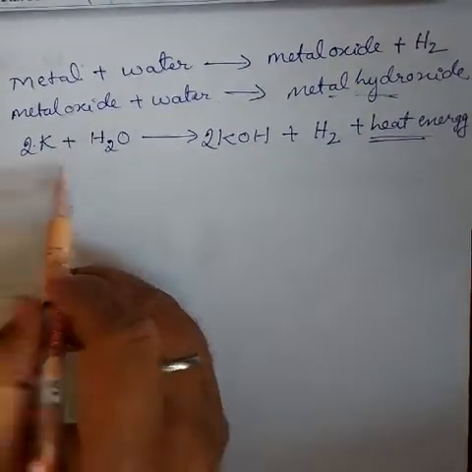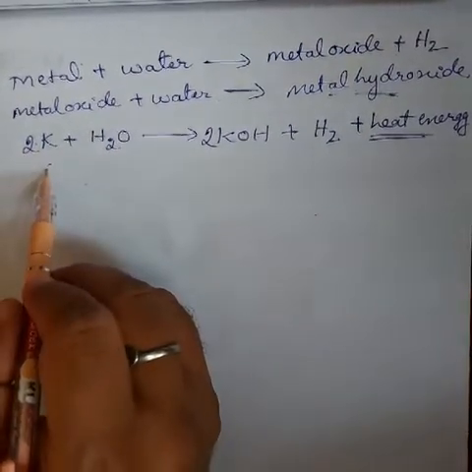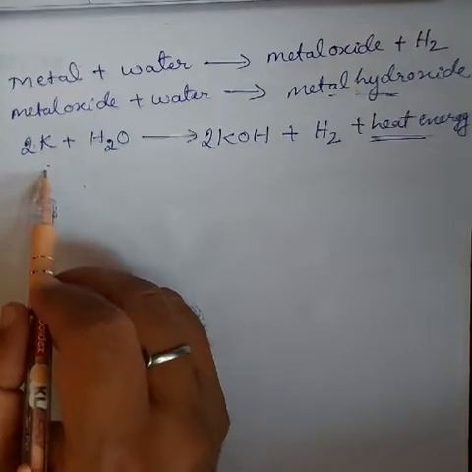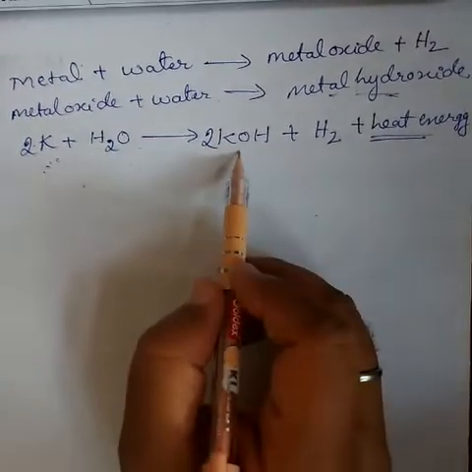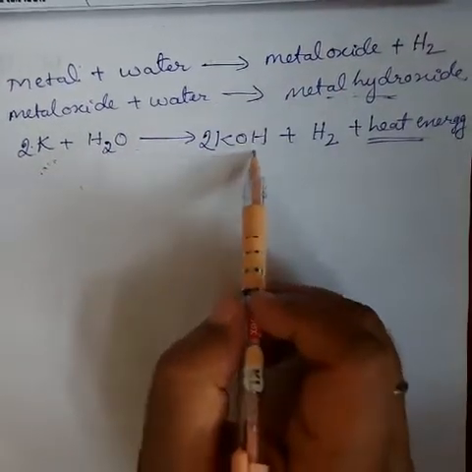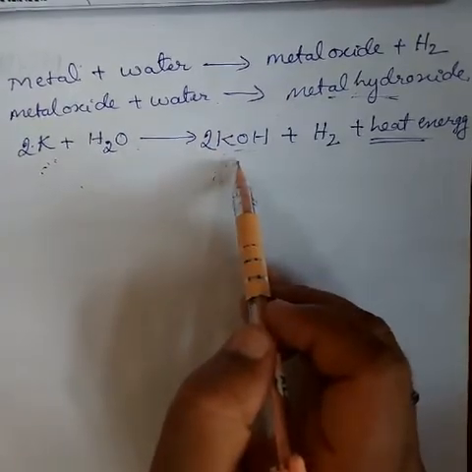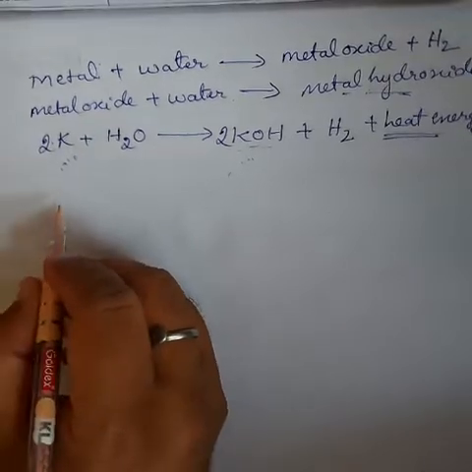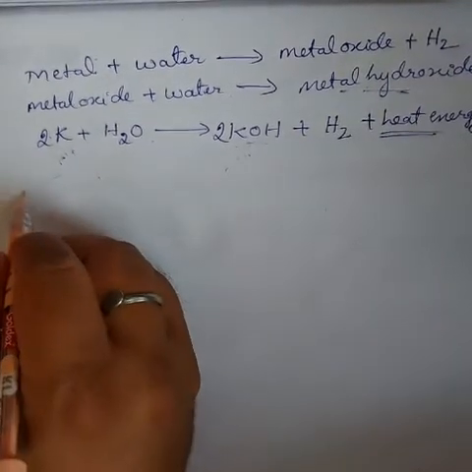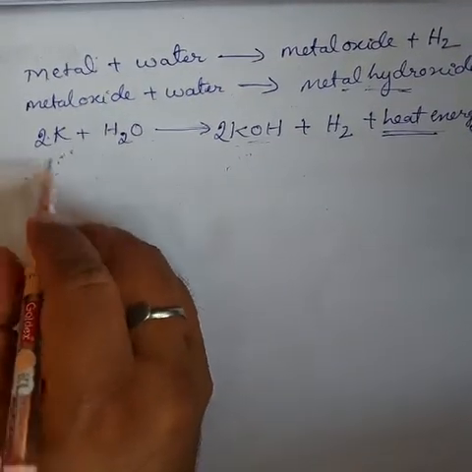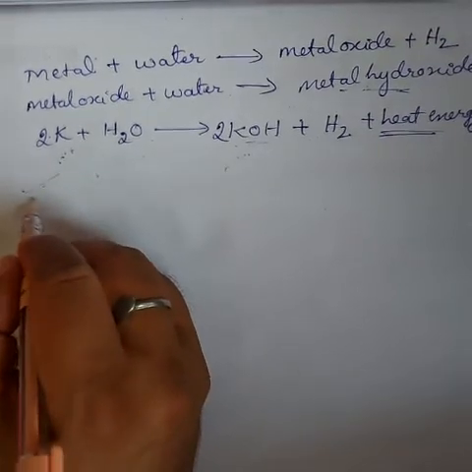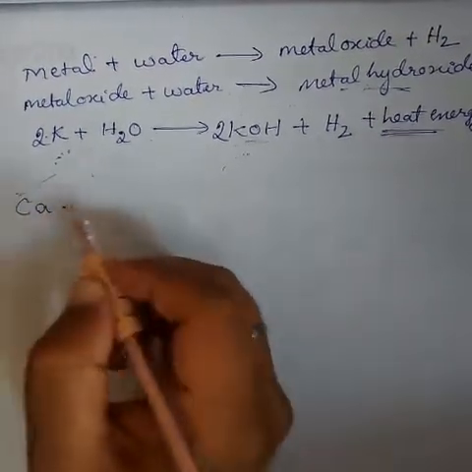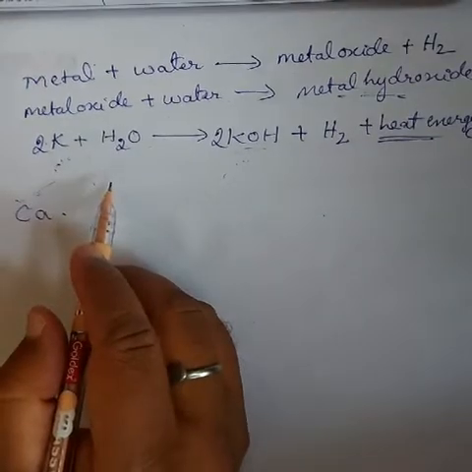In the same way, if you take sodium as an example, these are the two most reactive metals with water. They form hydroxides directly. Next we go to calcium. What happens when calcium reacts with water?